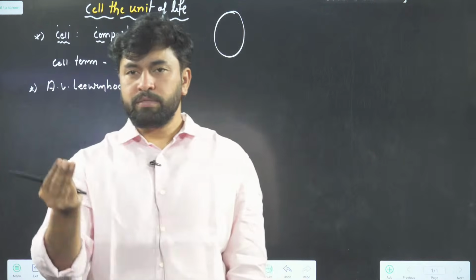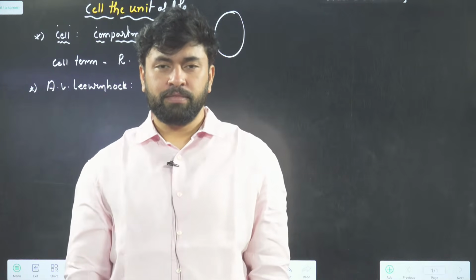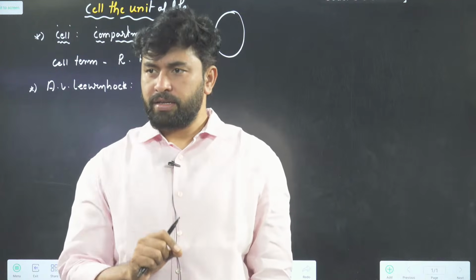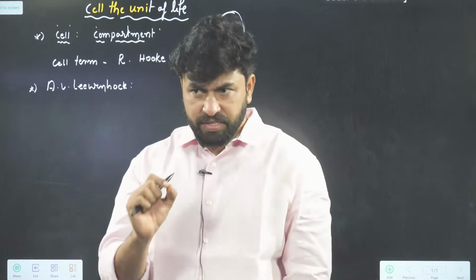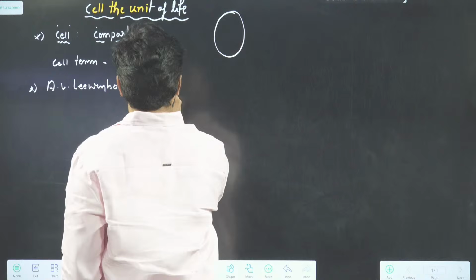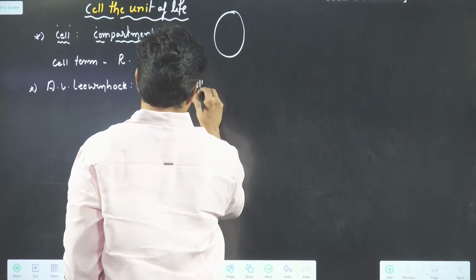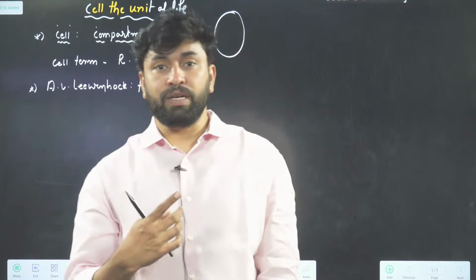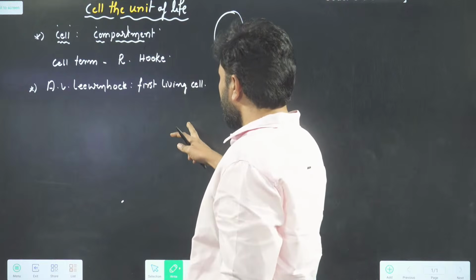He took some drainage water, kept it under the microscope on a slide, and noticed some bodies moving in the drainage water, which he called animalcules. The first living cell was identified by Antony van Leeuwenhoek.